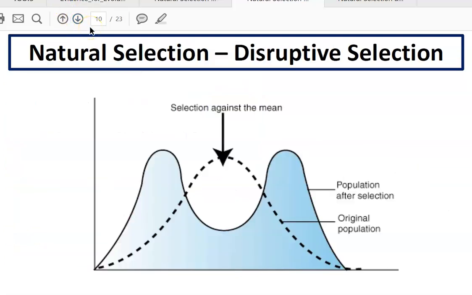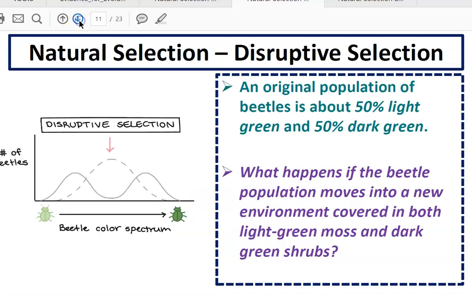All right, so the final type of selection we're going to talk about is disruptive selection. Disruptive selection is when it's selection against the average or the mean. And so the two extreme versions of the trait are favored in disruptive selection. So we've got that same original population where 50% is light green, 50% is dark green. What happens if the beetle population moves into a new environment covered in both light green moss and dark green shrubs? So if you have an environment and it has an area for the light green, it has the light green moss, and then it has the dark green shrubs.